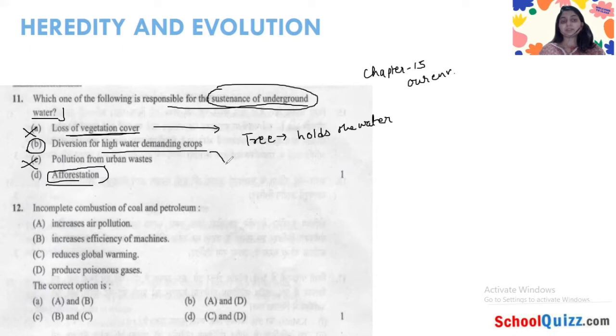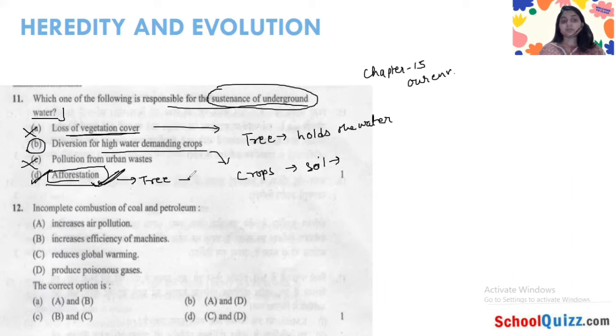You might think that if there are high water demanding crops, then the water comes into the soil, and this might be an answer for the sustenance of underground water. But no, our answer will be afforestation, because you know the tree holds the water. This is the dominating answer.